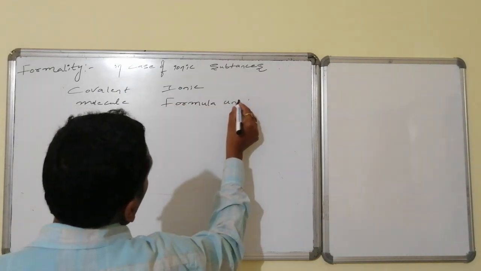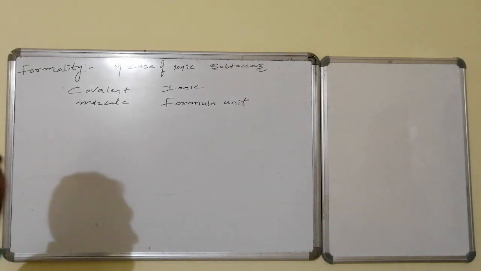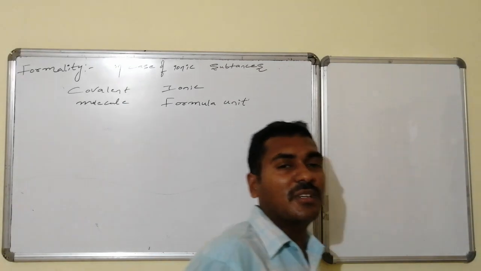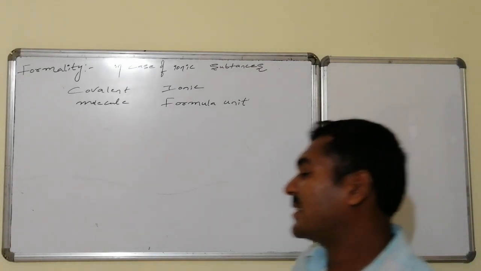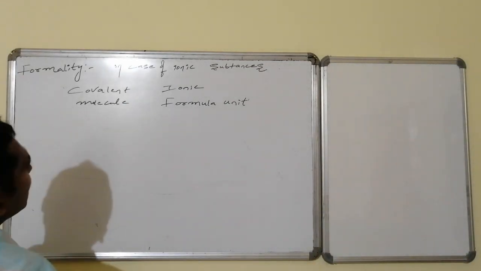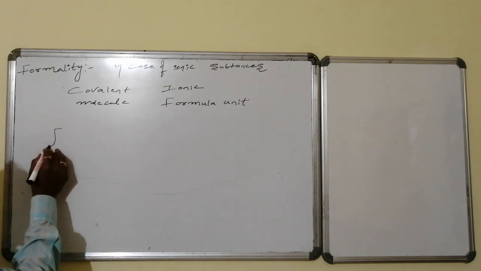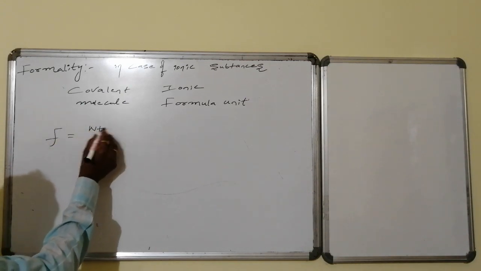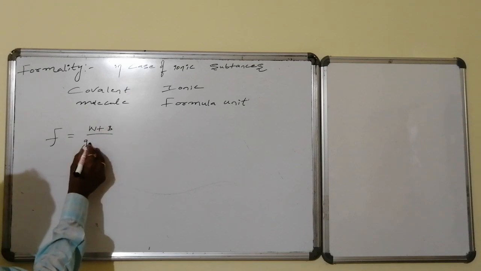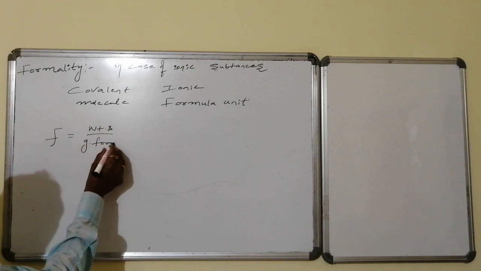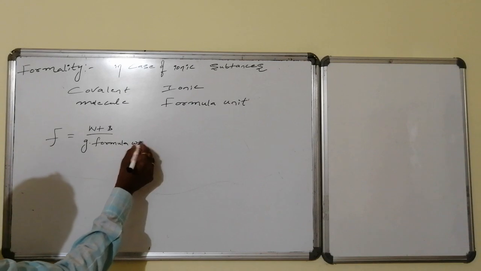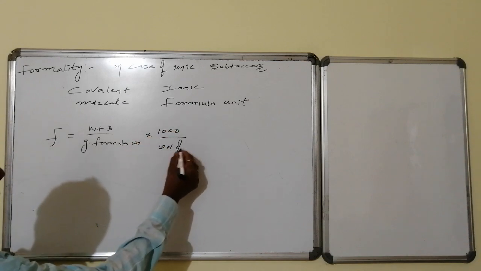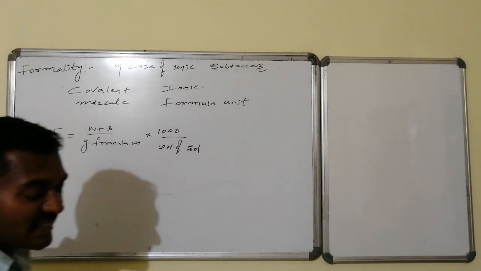What is the unit over here? Formula unit. Hence, a new concentration unit is coined, and that new concentration unit is known as formality. That is, the molarity of ionic compounds is known as formality, indicated by F, which becomes equal to weight of ionic compound divided by gram formula weight. What we have to use here? Gram formula weight into 1000 divided by volume of solution, and remaining everything is as it is.